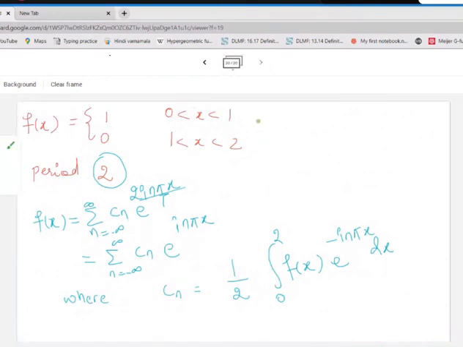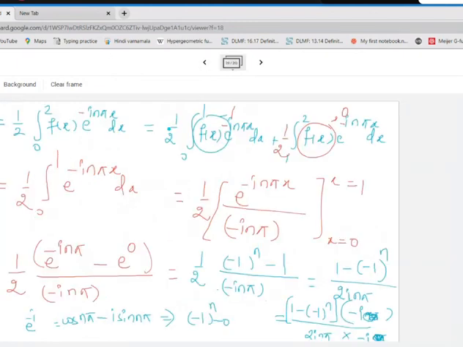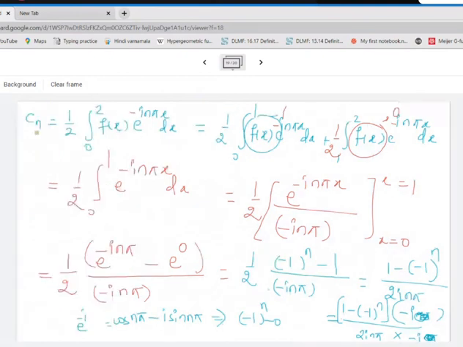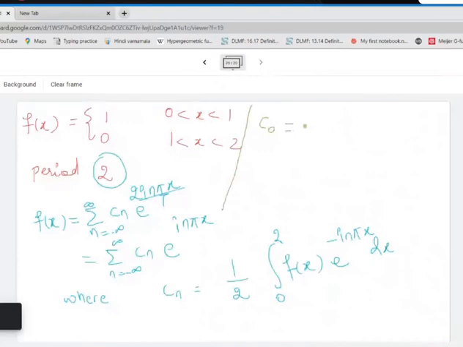Now what we'll do is, in that case, that C0, right, n equal to 0 पुट किया तो C में क्या आएगा वैल्यू? Cn का वैल्यू क्या रखना? n equal to 0 यहाँ पुट करेंगे तो यहाँ भी पुट करना है. एवरीवेयर विल पुट n equal to 0. और C0 का फॉर्मूला क्या हो जाएगा? 1/2 integral 0 to 2 f of x. Here also we'll put 0, so we will get a 1 there, dx.